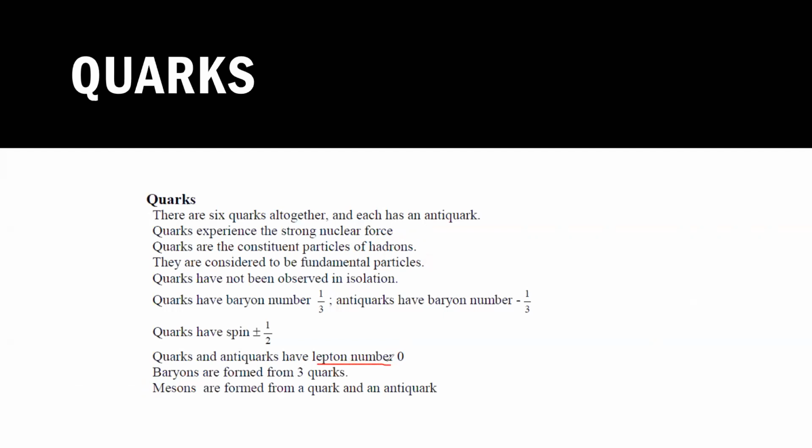And what is a baryon number? The baryon number for every quark is plus 1/3. This is not charge. For every quark it is plus 1/3.